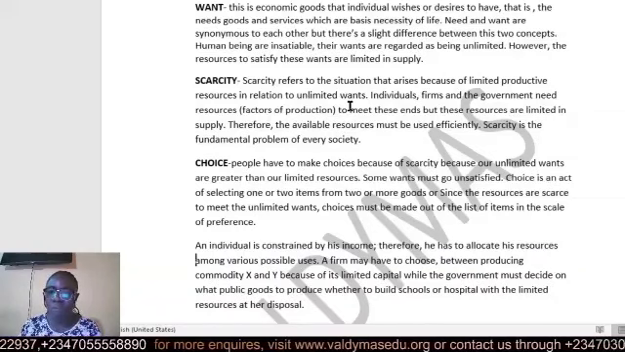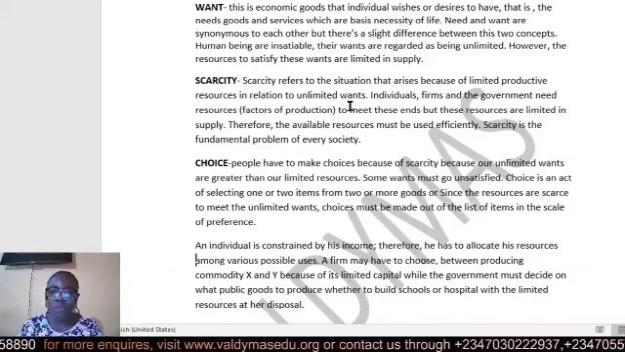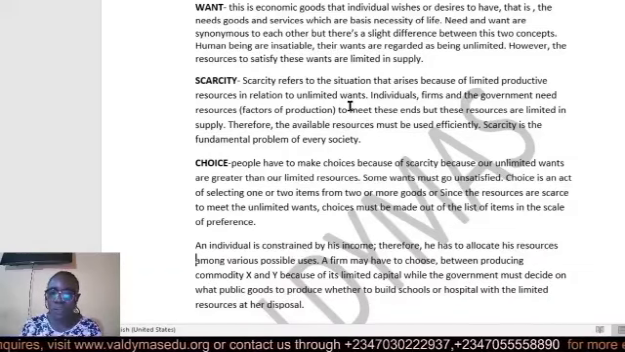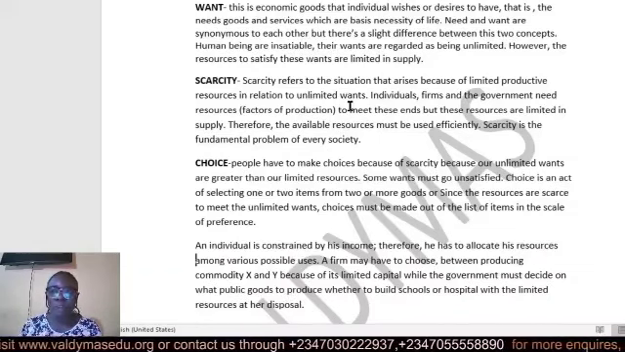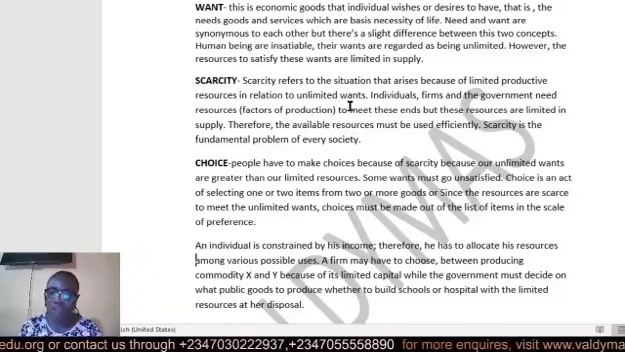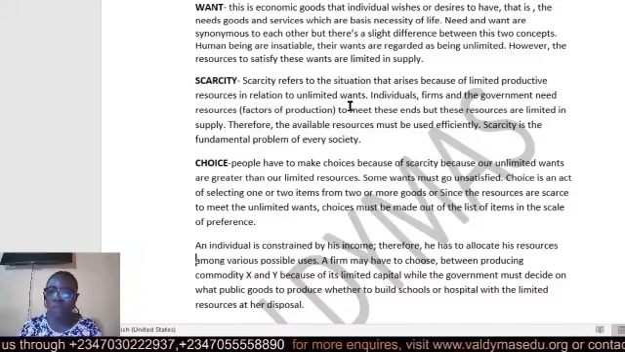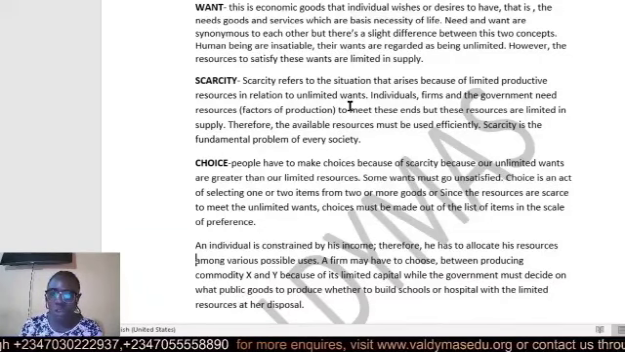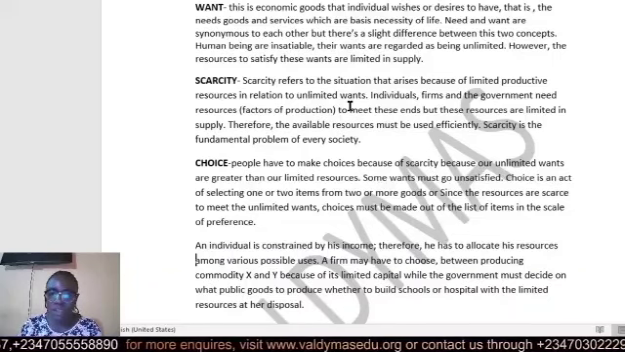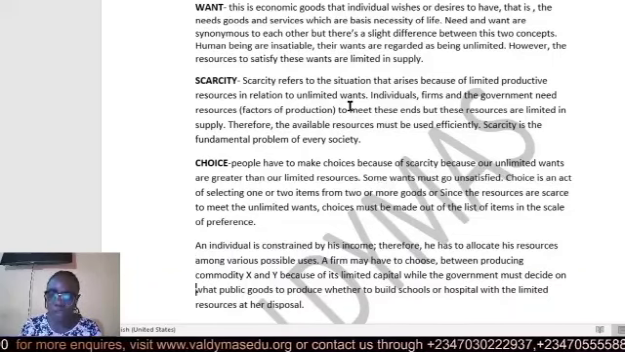Scarcity means that you have limited productive resources in relation to the unlimited wants of different economic agents like individuals, firms, and government. Therefore, the available resources must be efficiently used in order to meet the needs of these economic agents. So scarcity is the fundamental problem of every society.